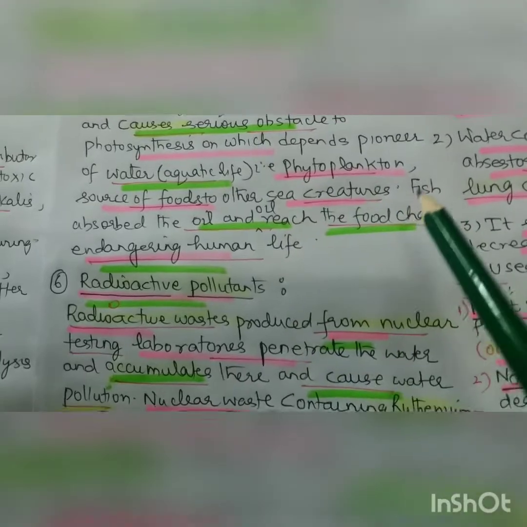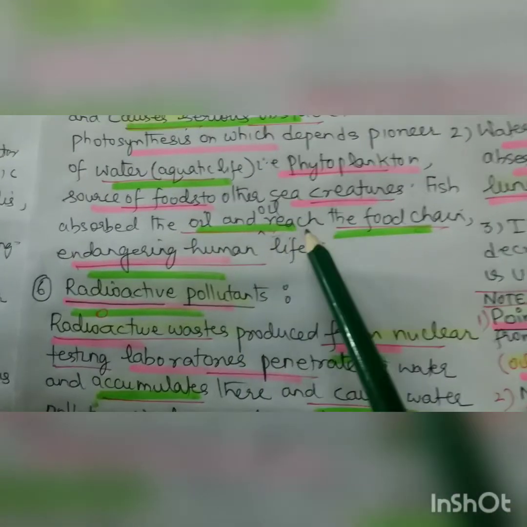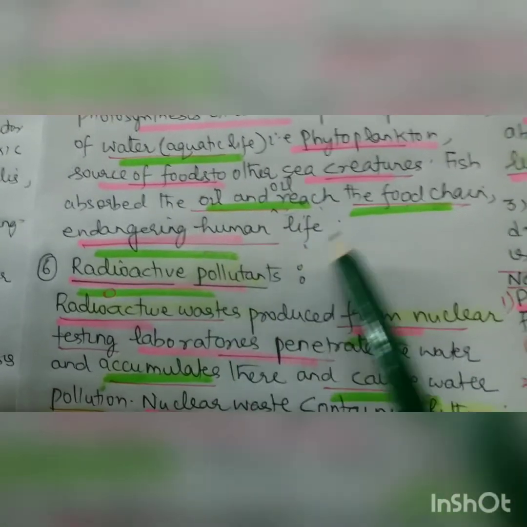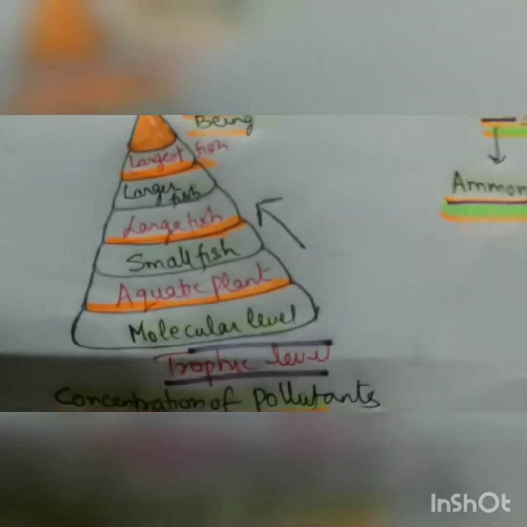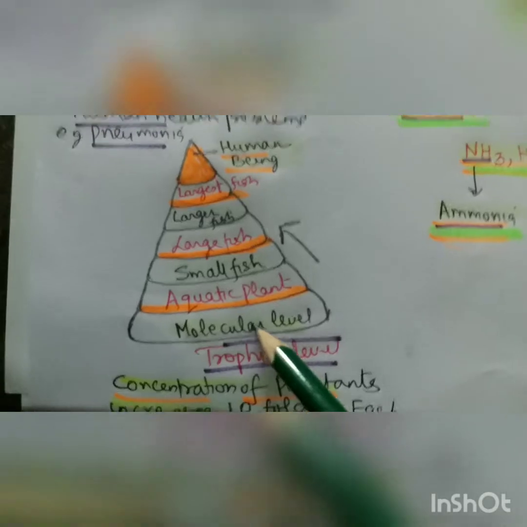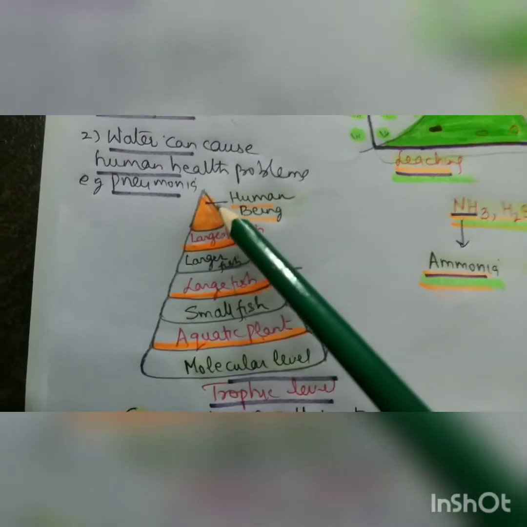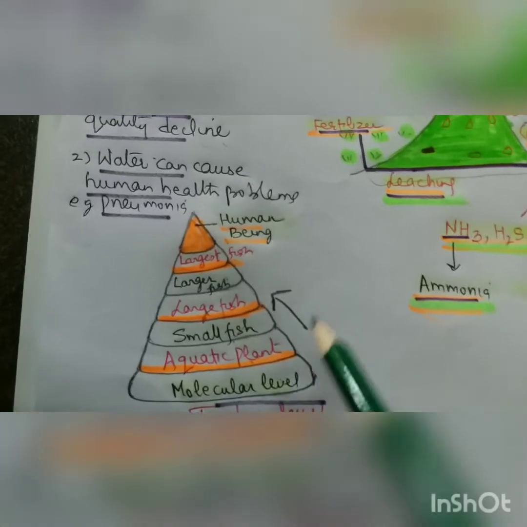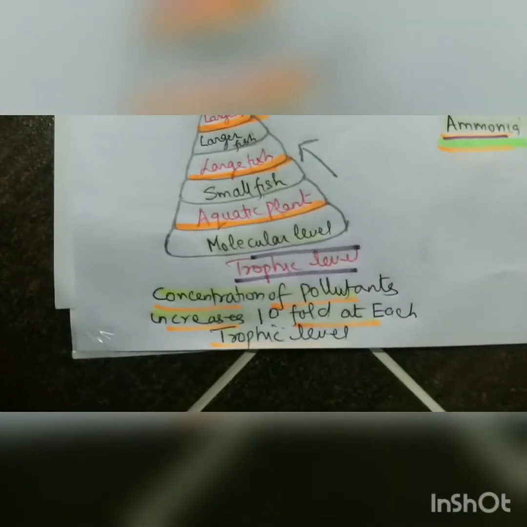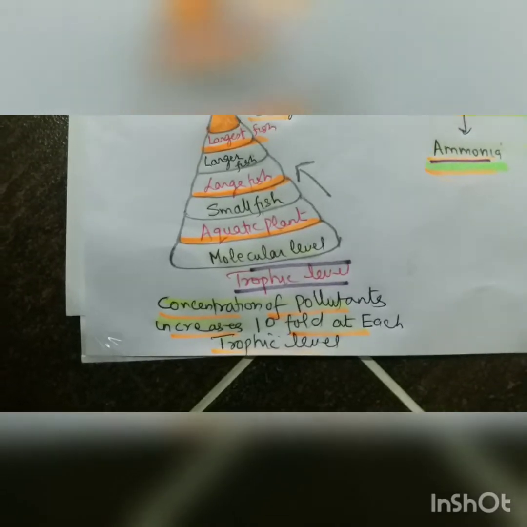And besides that, the fish absorb the oil and it reaches the food chain, endangering human life. I already told you, by biomagnification. Oil, then aquatic plants, then small fish, largest fish, then the human being. And this is called bioaccumulation or biomagnification. The concentration of pollutants increases 10 folds at each trophic level.